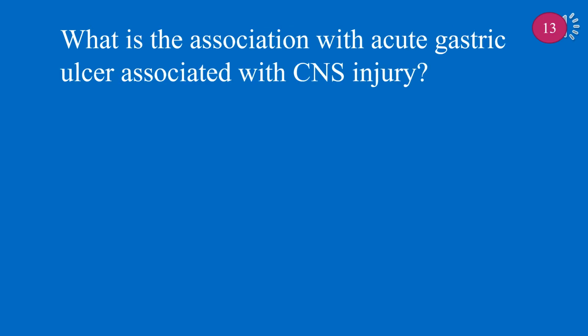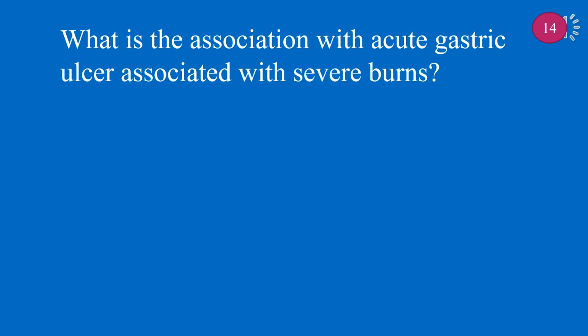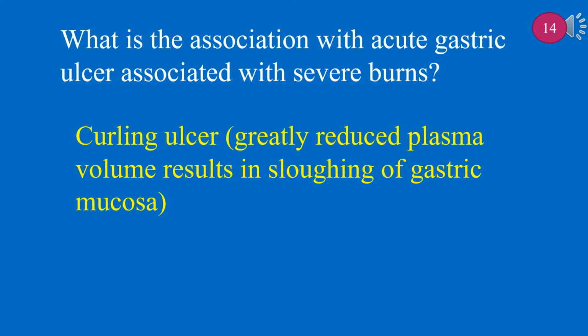What is the association with acute gastric ulcer associated with CNS injury? It is related to Cushing ulcer. Increased intracranial pressure stimulates vagal gastric H+ secretion. What is the association with acute gastric ulcer associated with severe burns? It is related to Curling ulcer. Greatly reduced plasma volume results in sloughing of gastric mucosa.